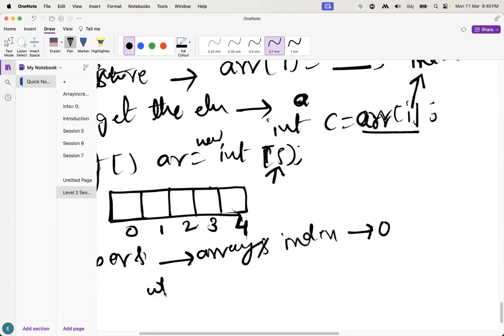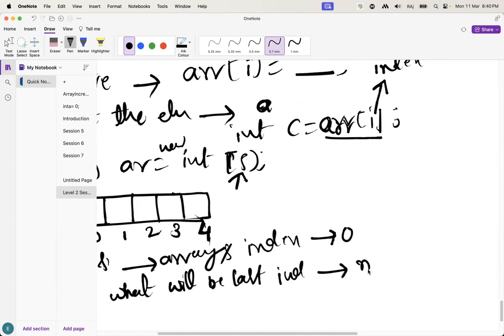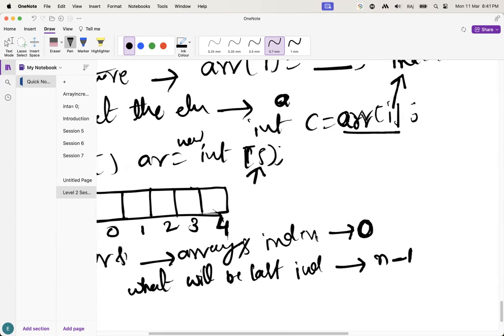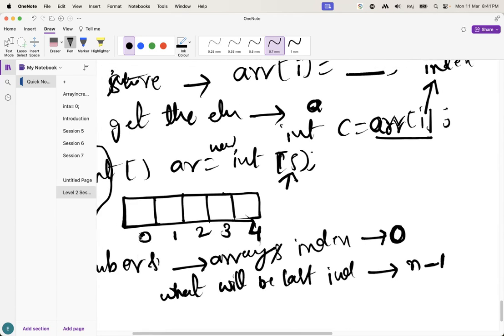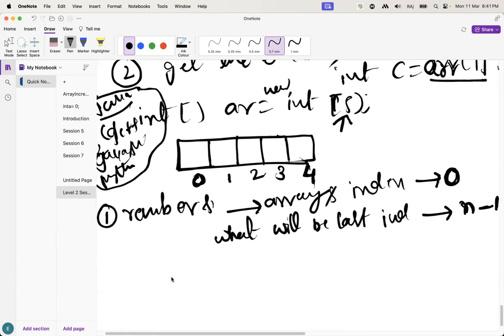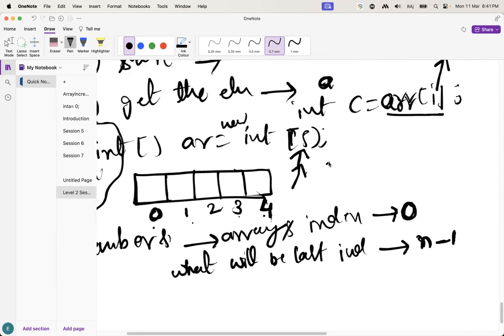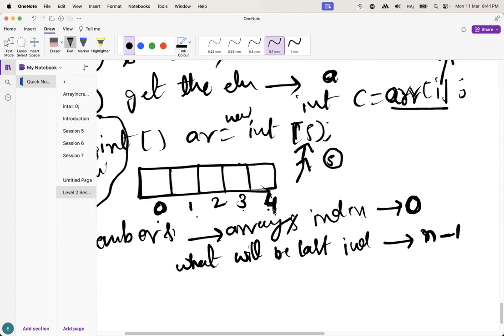Then what will be the last index, guys? N minus 1 is the last index. Guys, you have to remember these things. Array index always starts with 0 and the last index will be n minus 1. That's why here 0, 1, 2, 3, 4. But what is the actual size, guys? 5. That's why the last element index is n minus 1, that means 5 minus 1, that means 4. Guys, understand this one?